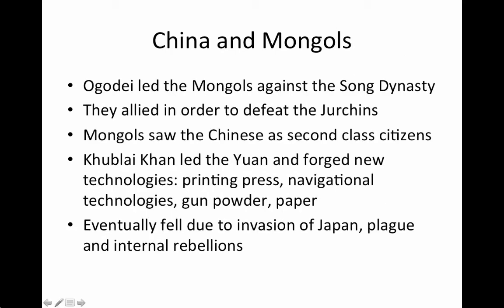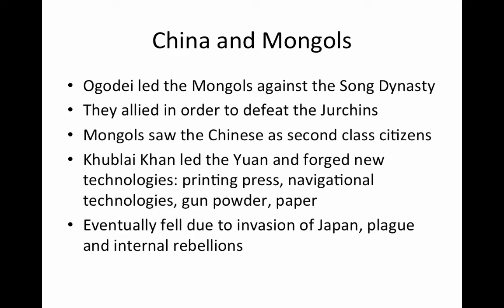China and the Mongols. So we're going to take a look at 3 different cases of what happened after the Mongols lost their leader, Genghis Khan. Genghis Khan made the mistake that most leaders have made in world history. He did not provide for a clear succession of who was to come after him. Because of that, his sons fought for power and ended up fragmenting this huge Mongol empire.